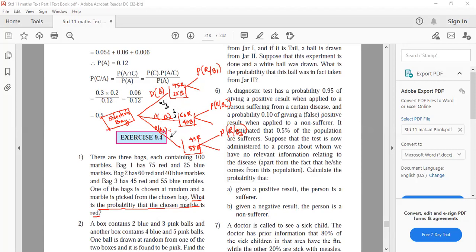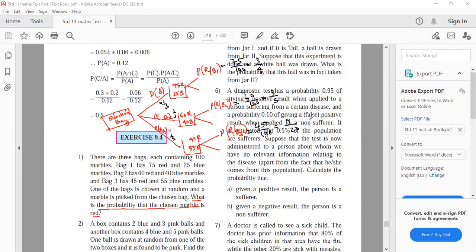Now the probability of selecting red: 75 by 100, which you can write as 3/4. Probability of selecting red, 60 by 100, which becomes 3 by 5. 45 by 100, which is 9 by 20.